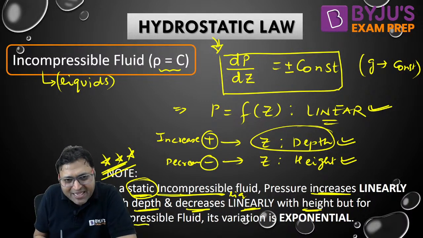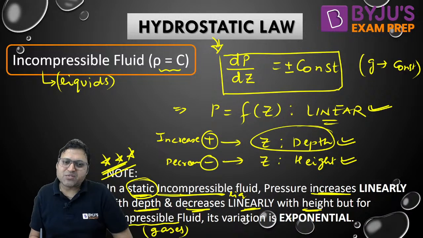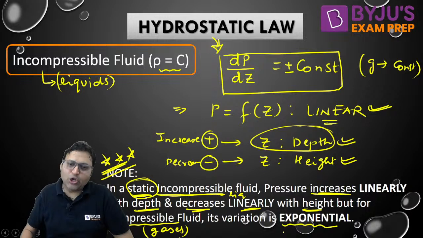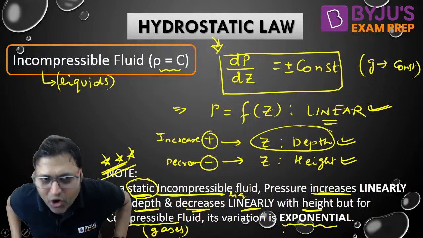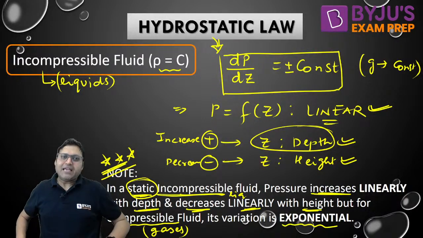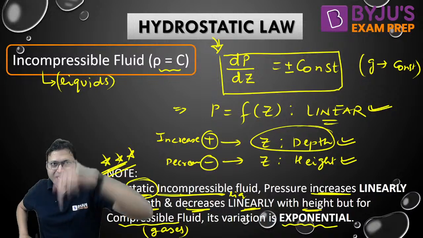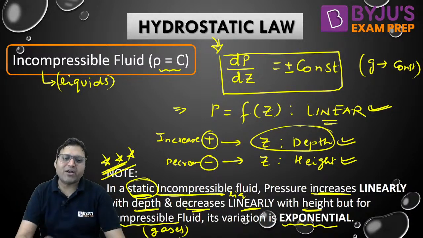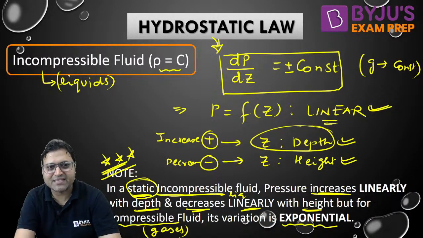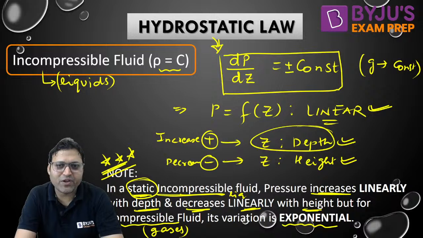But for a compressible fluid, like gases, the variation is not linear, it is always exponential, increasing exponentially with depth and decreasing exponentially with height. I hope this is all clear to everyone.